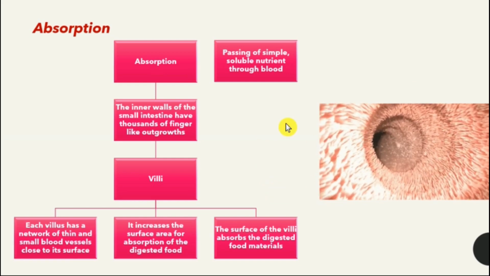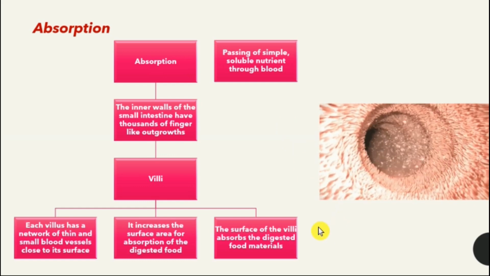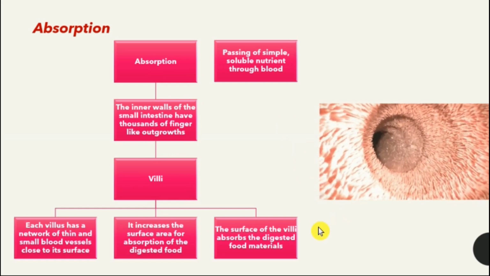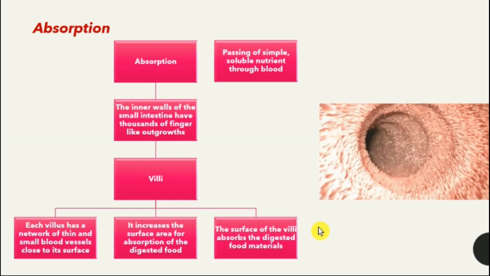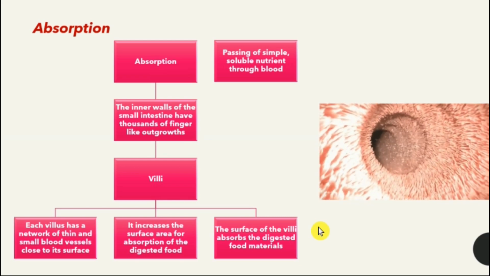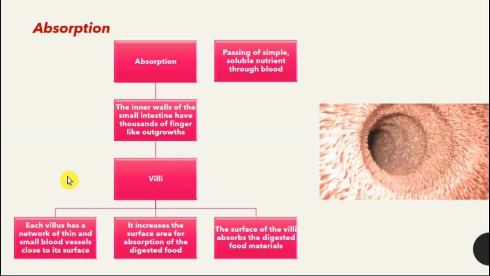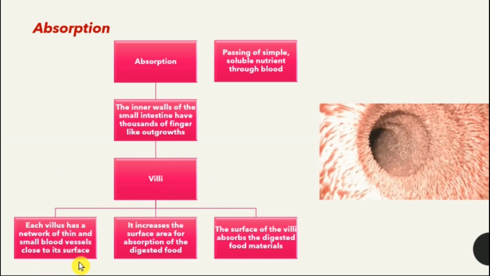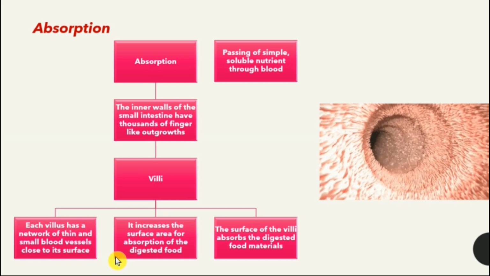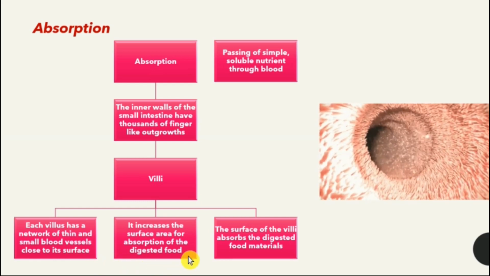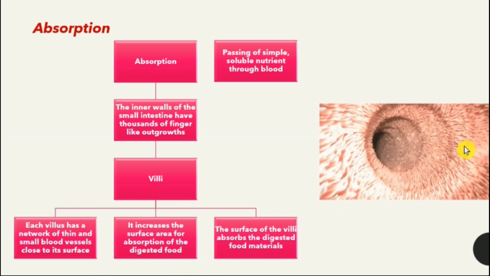The digested food can now pass into the blood vessels in the wall of the small intestine. So the passing of simple soluble nutrient through blood is known as absorption. Now the inner walls of the small intestine have thousands of fingers like outgrowths, and they are known as villi. The plural form is villi and the singular form is villus, so don't get confused if you see any of these terms. Each villus has a network of thin and small blood vessels close to its surface, and the villi increase the surface area for absorption of the digested food, and the surface of the villi absorbs the digested food materials. So this was about absorption.